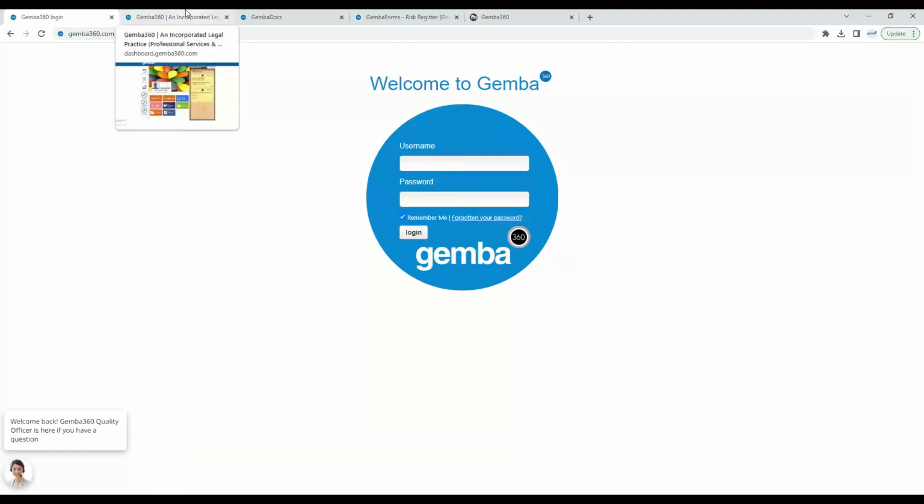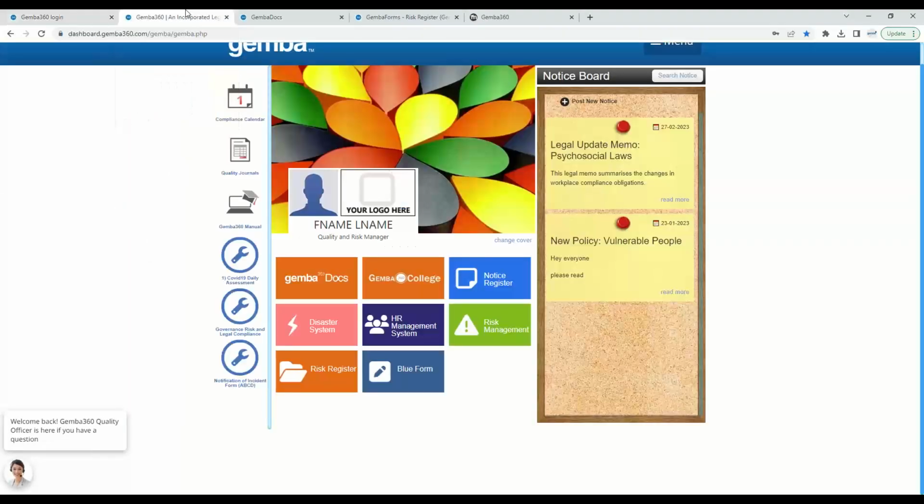Once you do that, you'll be able to log in and see this screen here. So let's have a look in the next few minutes just on where the resources are that you can access and start using within your agency. So the first one I'm going to show you is the legal update memo on the psychosocial laws. So this is located on the notice board in the top right-hand corner.